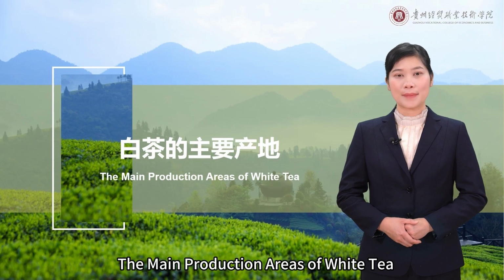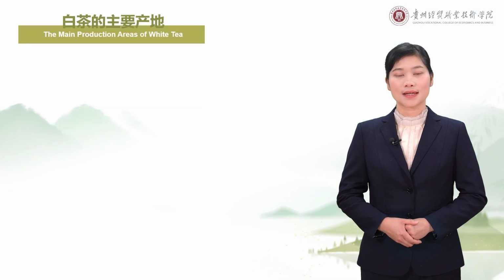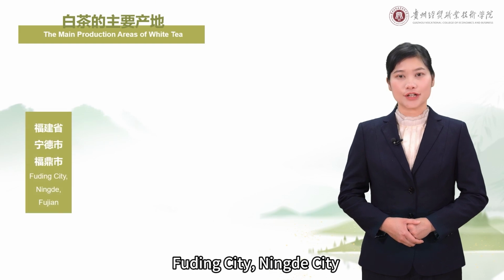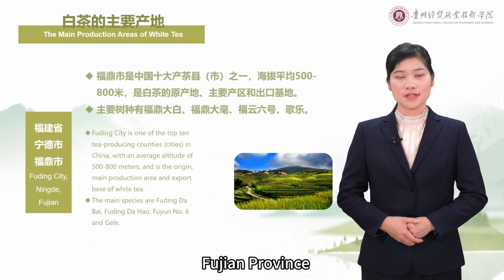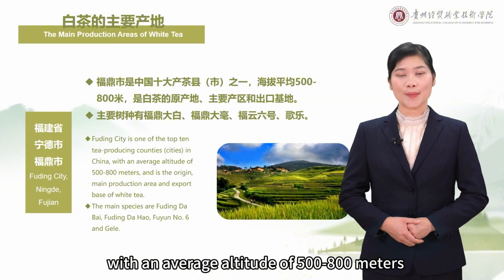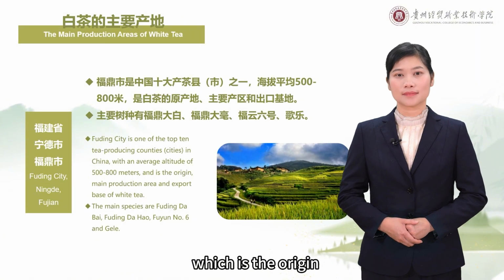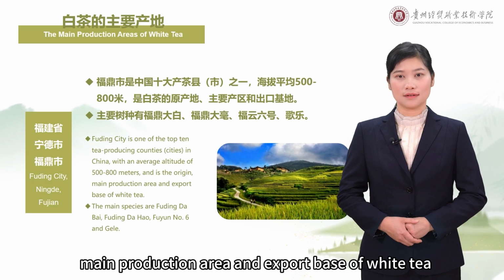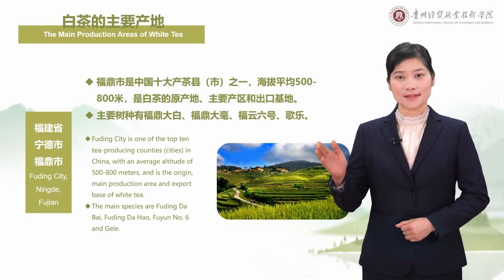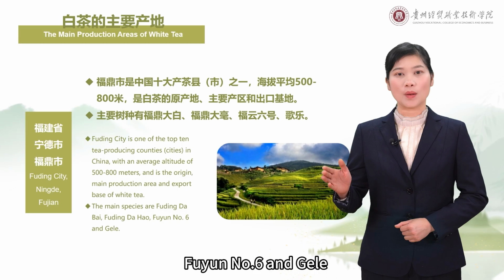The main production areas of white tea. The main production areas of white tea are Fuding City, Ningdi City, Fujian Province. Fuding City is one of the top 10 tea-producing counties in China, with an average altitude of 500 to 800 meters, which is the origin, main production area, and export base of white tea. Its main species are Fuding Dabai, Fuding Dahao, Fuyun No. 6, and Gelei.